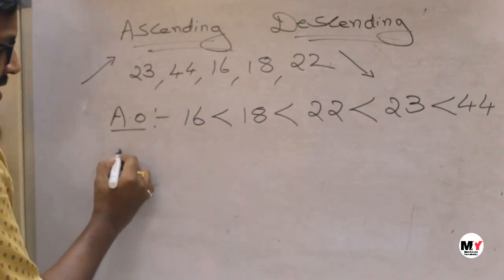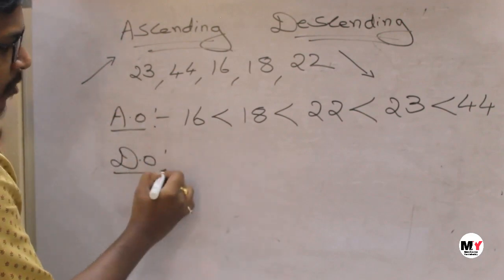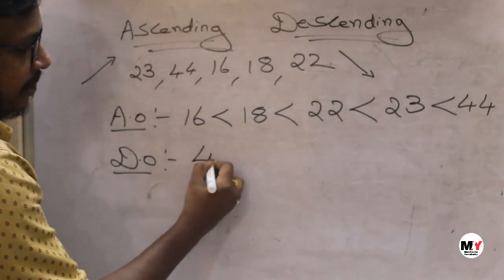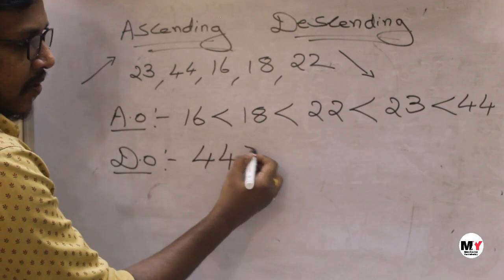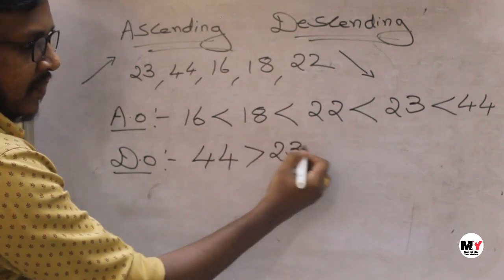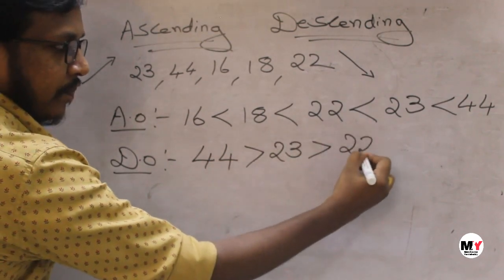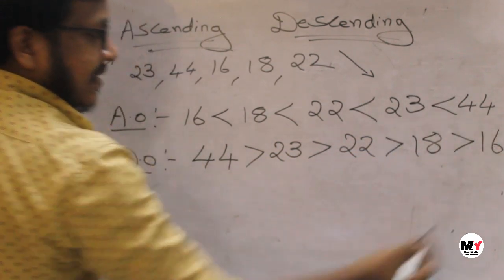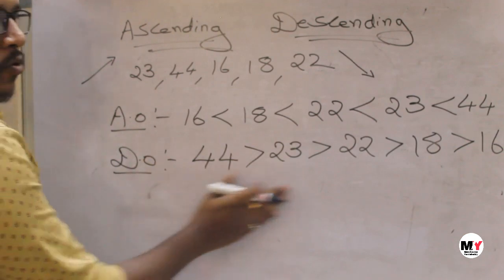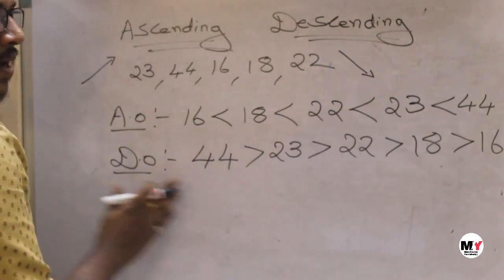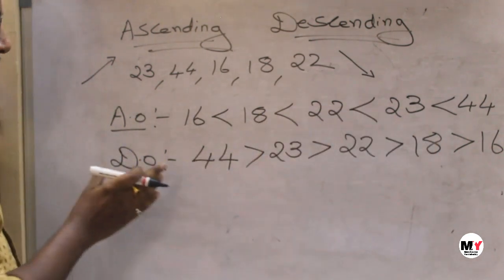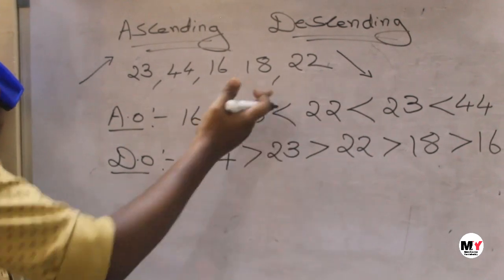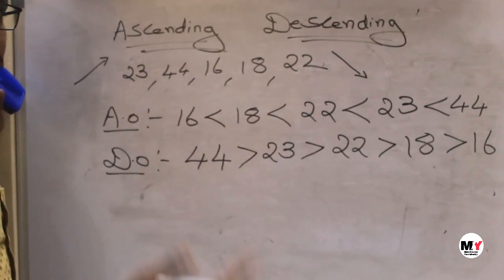In the same way, descending order means exactly the opposite of ascending order, that is, bigger number to smaller number. 44 is greater than 23, greater than 22, greater than 18 and greater than 16. This is the descending order, bigger number to smaller number. Based upon this concept you can take some general examples and solve wherever you feel difficulty. If you have any doubt you can ask me.